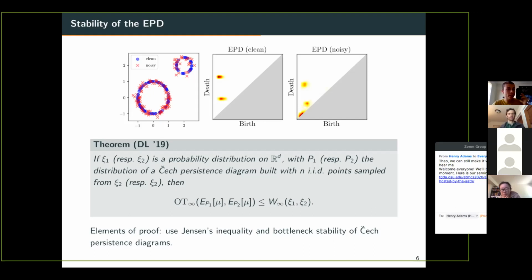Yes, indeed, we did not talk about the more computational aspects, but you can have some results about the fact that if you take a grid which is more and more refined, then you will have computations which are more and more precise. But of course, this will take more time. But yes, we have results like this. Okay, thank you.